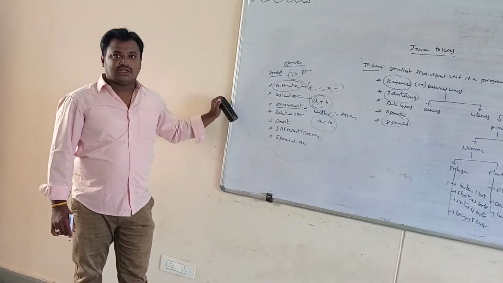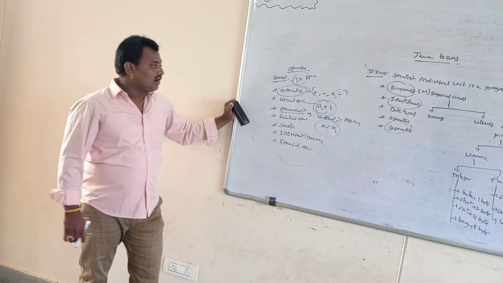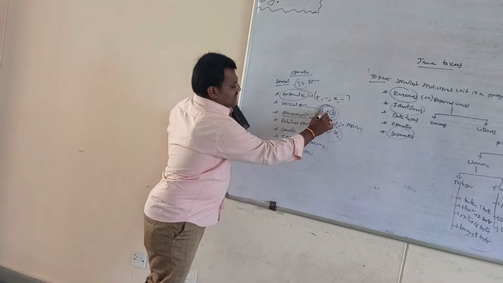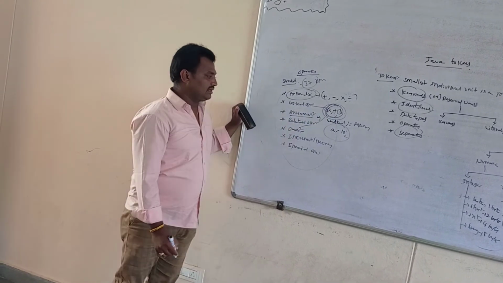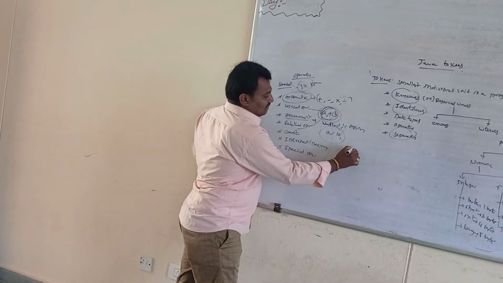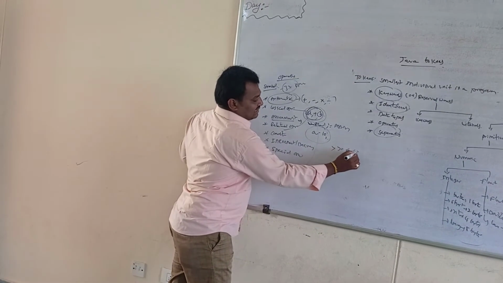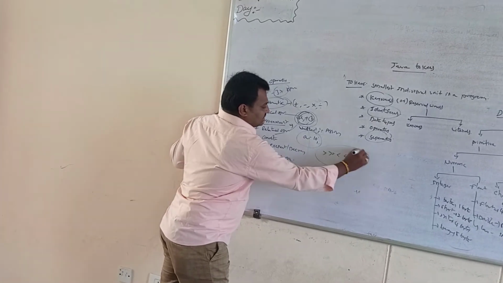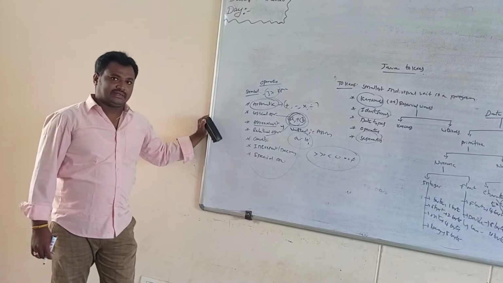Relational operator means the relationship between two operands, A and B. Relational operators are less than, greater than, equal to, less than or equal to, not equal.